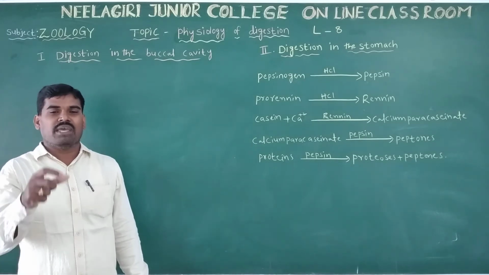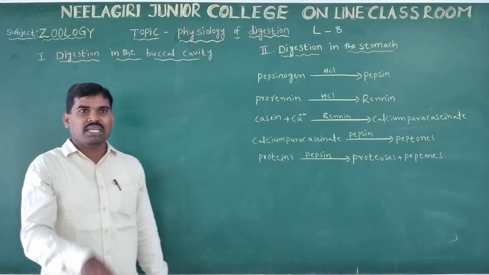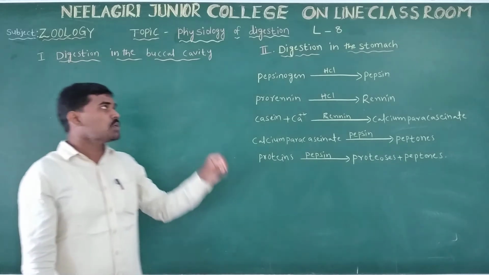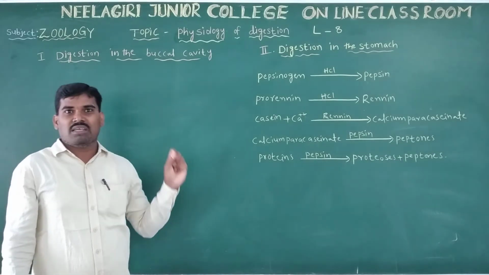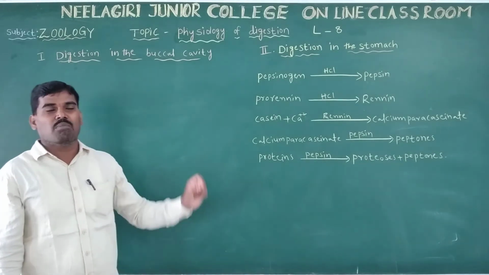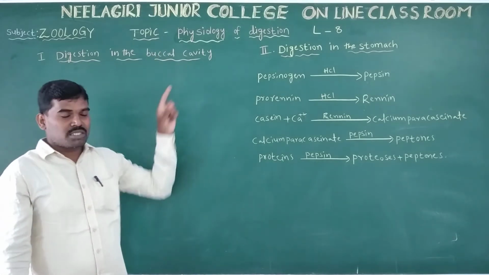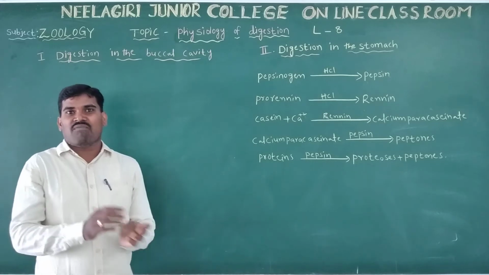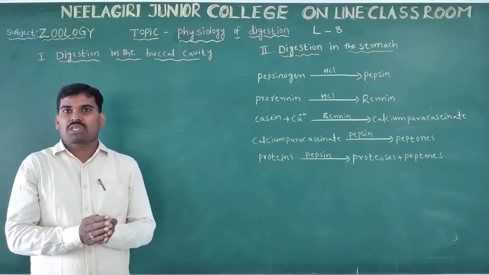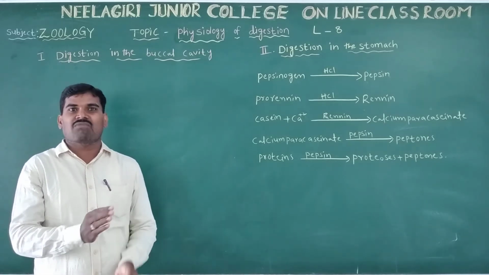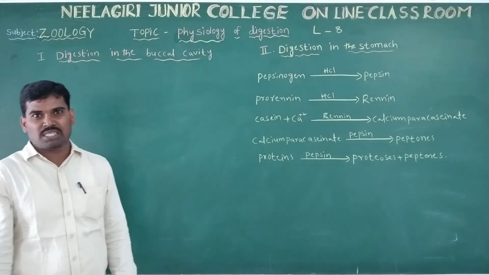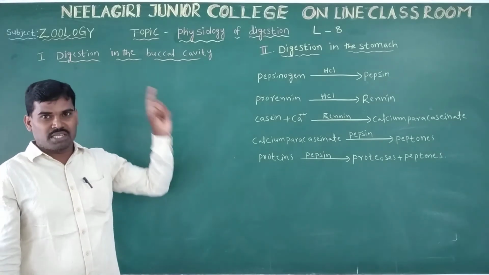So there are two functions, mechanical digestion and chemical digestion, which completely digest the food materials. The simple definition: the process by which non-diffusible food substances are converted into simple food materials is called digestion.